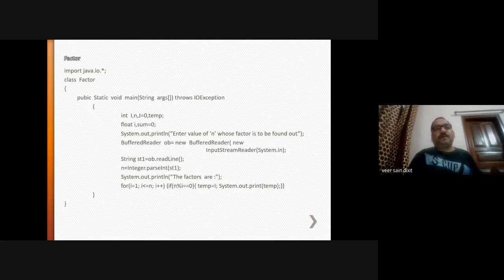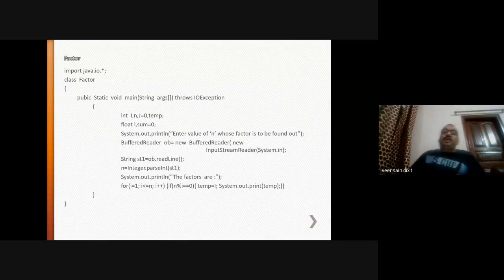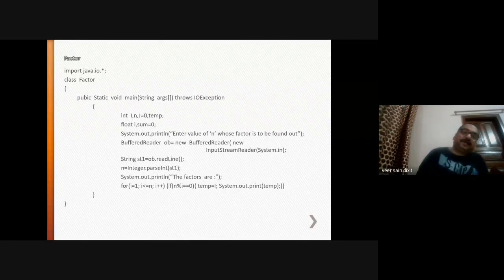So import java.io.* package, class Factor. We have given the name to the class. Here is the main function. Same. Now we are declaring variables i, j and temp. Two variables i and sum of float. Here i will be integer. This i will not be float here. That is written here by mistake.